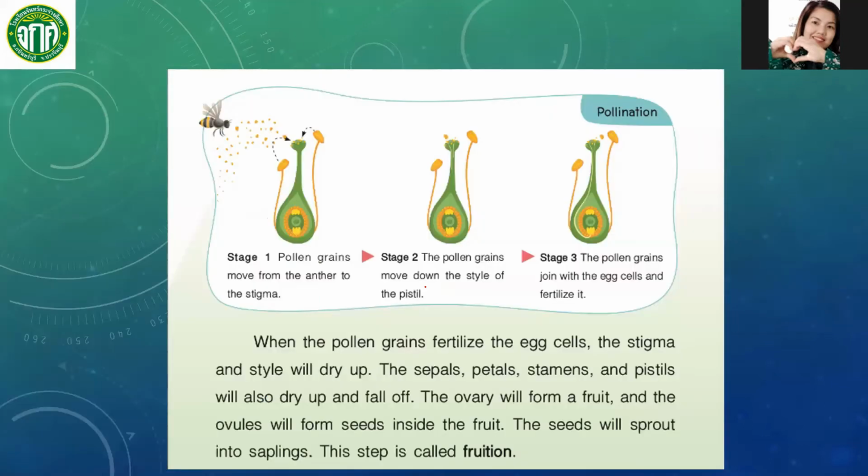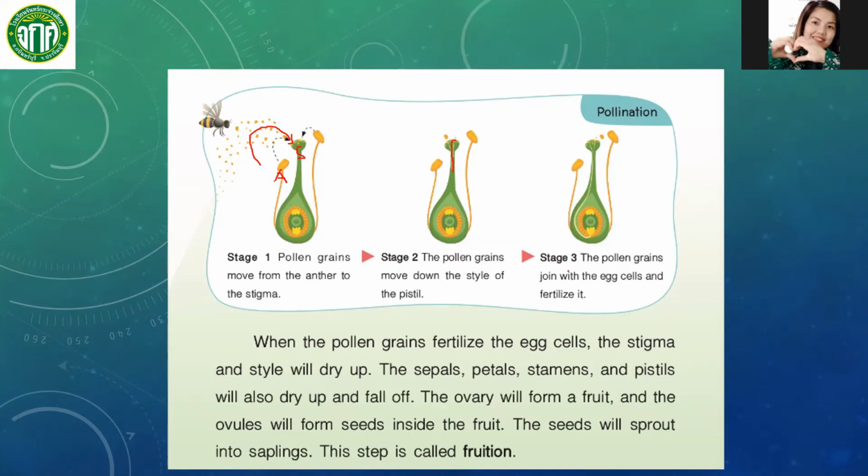Okay, so how about pollination? In stage 1, pollen grains move from anther to stigma. So this is the anther and this is the stigma. These are the pollen grains that move from anther to stigma. And then in stage 2, the pollen grains move down the style of the pistil. These are the pollen grains. They will move down the style of the pistil.